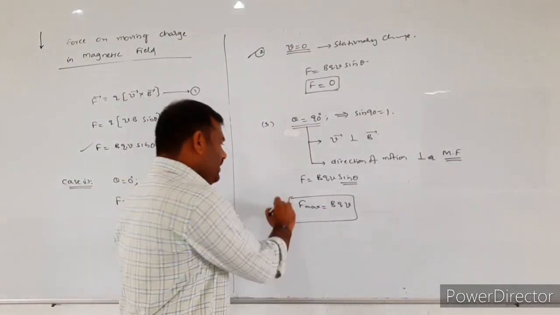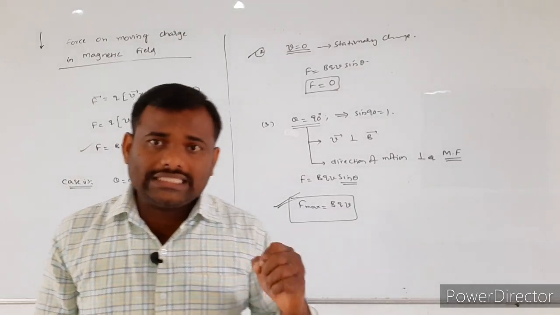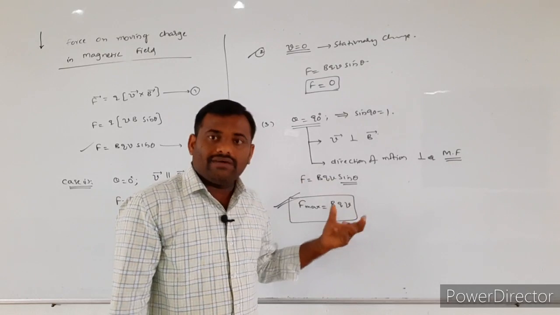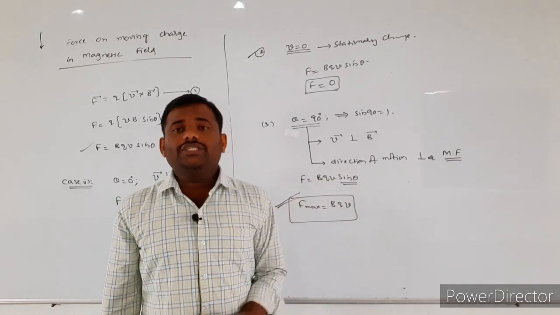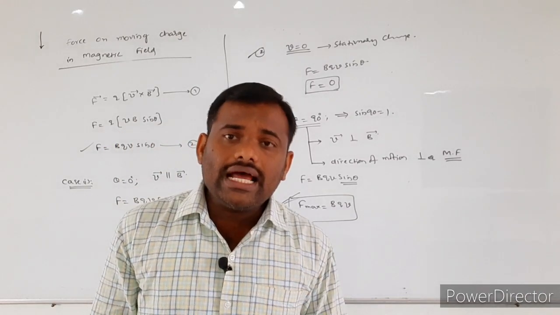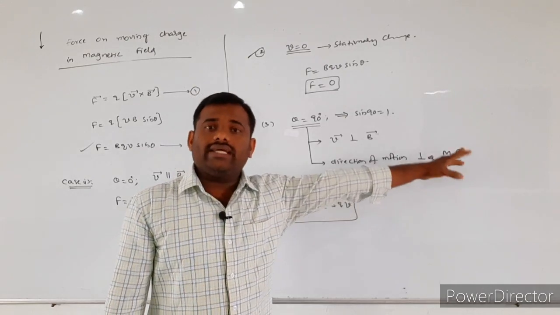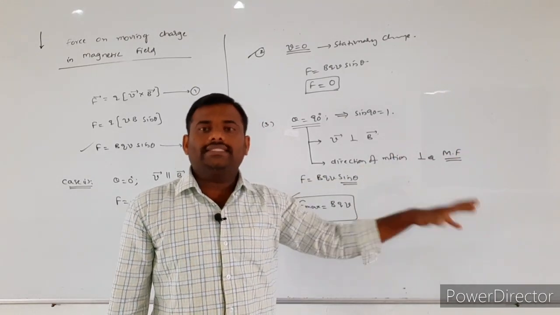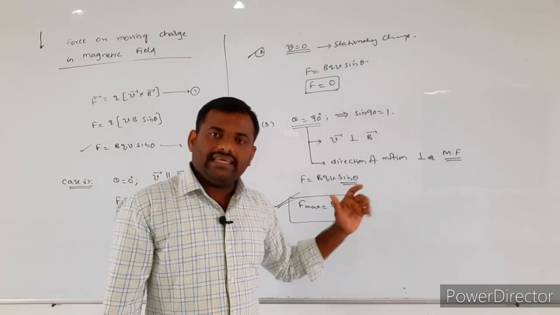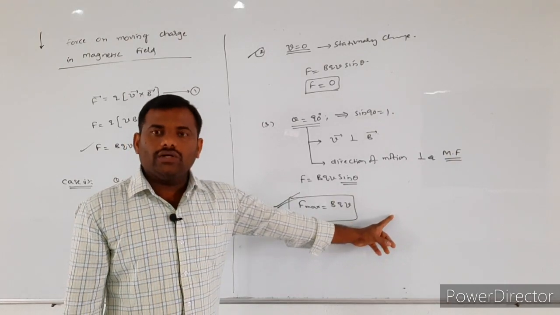BQV. Very, very important formula. When the charged particle experiences the maximum force, that means when the charged particle enters the magnetic field perpendicular to the direction of the magnetic field, in this case it experiences the maximum force. F max is equal to BQV.